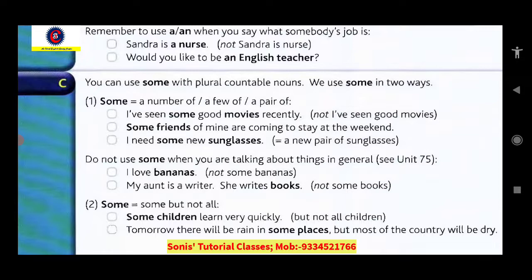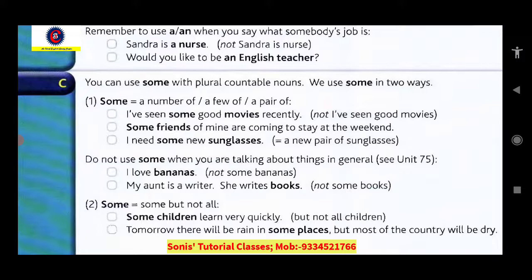But when you are using a plural noun in some general sense, don't use some. Like I love bananas, I love reading books. Don't say some bananas, some books, okay?